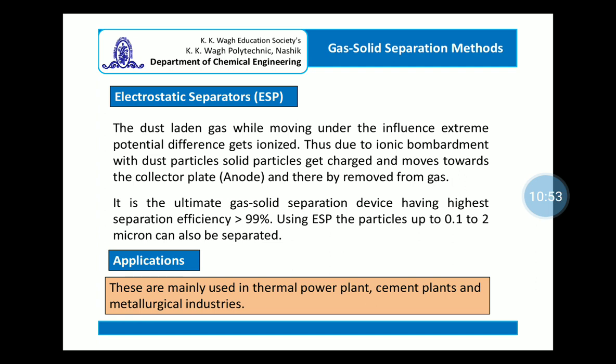It can be of two types, plate type and pipe type. Pipe type is used for separating acid mist, fine particle liquid droplets, and acid droplets, whereas plate type electrostatic separators are generally used for the separation of extremely fine particles, which cannot be removed by any other gas solid separation device. In a thermal power plant, the electrostatic separator is used for the separation of fly ash. Likewise, in a cement plant or a metallurgical industry also, electrostatic separators are used.